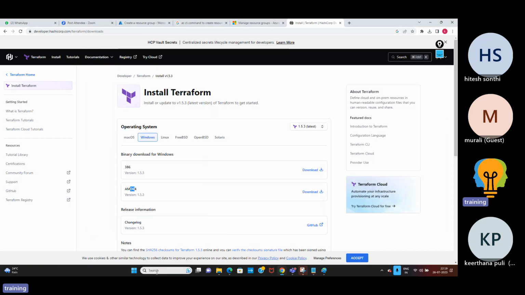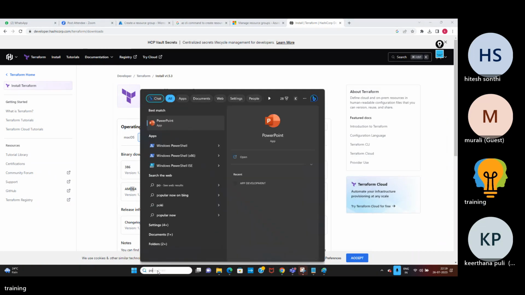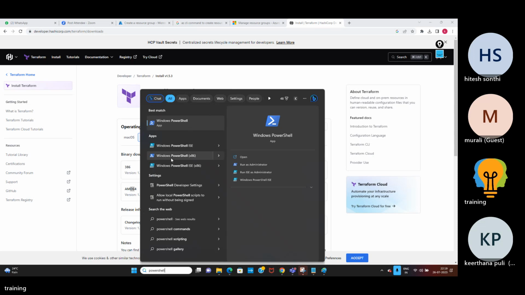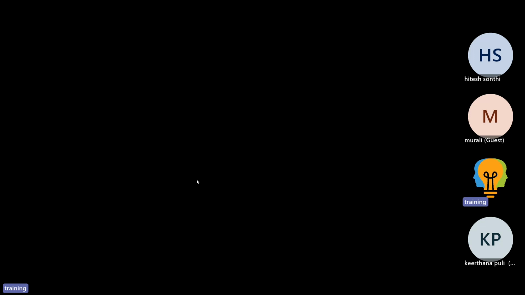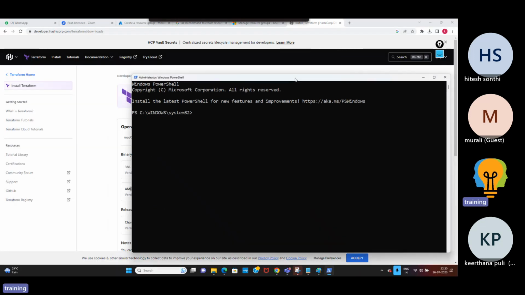So let me open PowerShell. When you open PowerShell, just right click and open it as an administrator. Don't simply open it. Right click and select run as administrator. So this is the PowerShell.